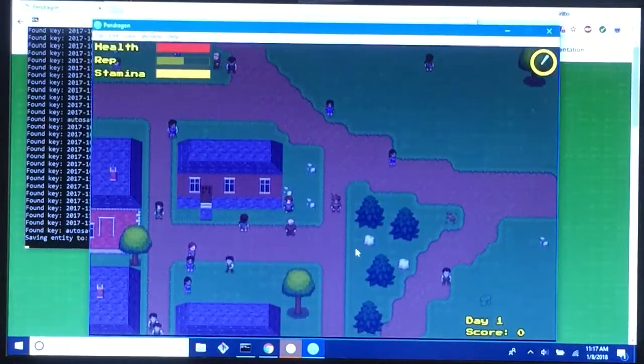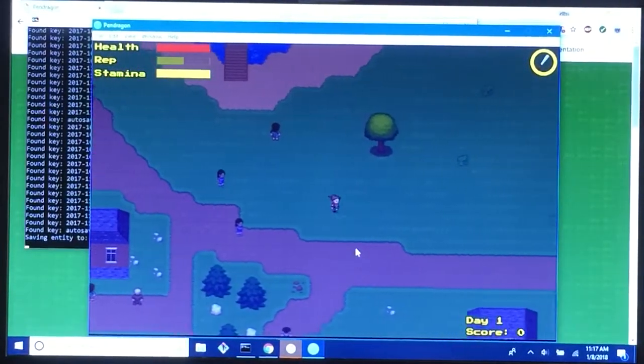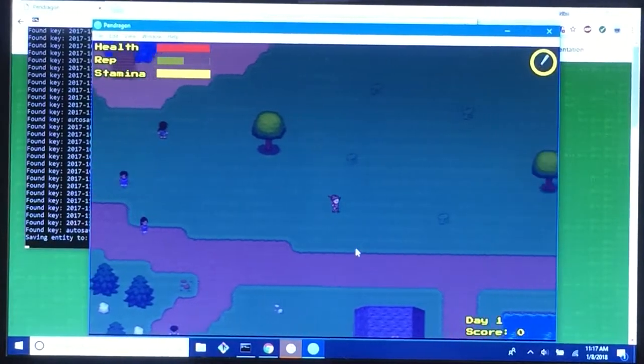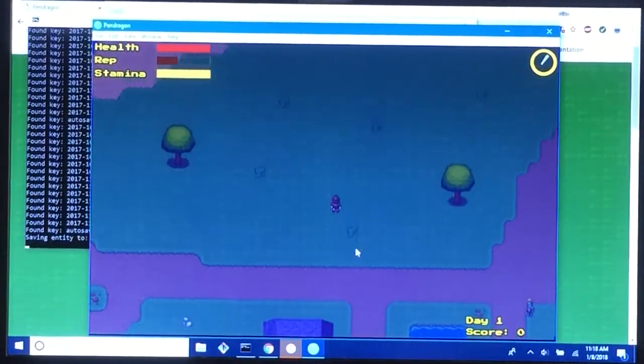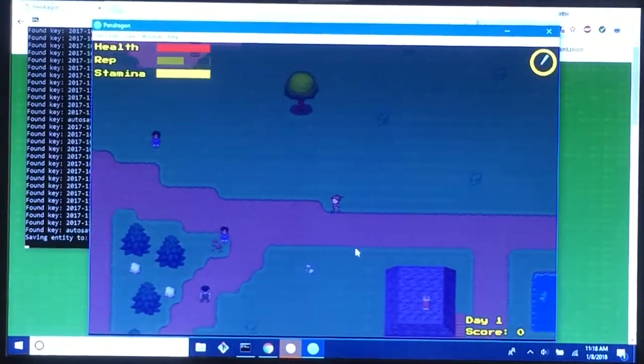What that means is you can see here that I'm currently in this town and there's plenty of people around. So if I were to do something, you'd expect them to react. But if I go, say, over this way where there's not any NPCs, then I could get away with stuff. So we're going to go ahead and play around with this.